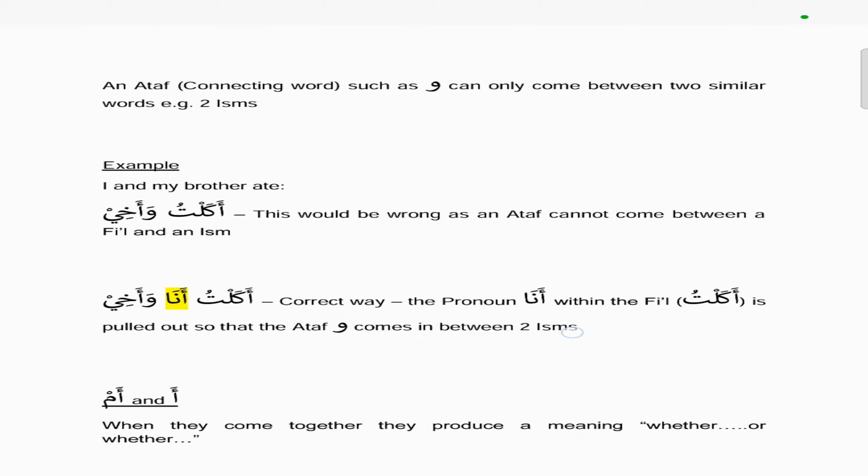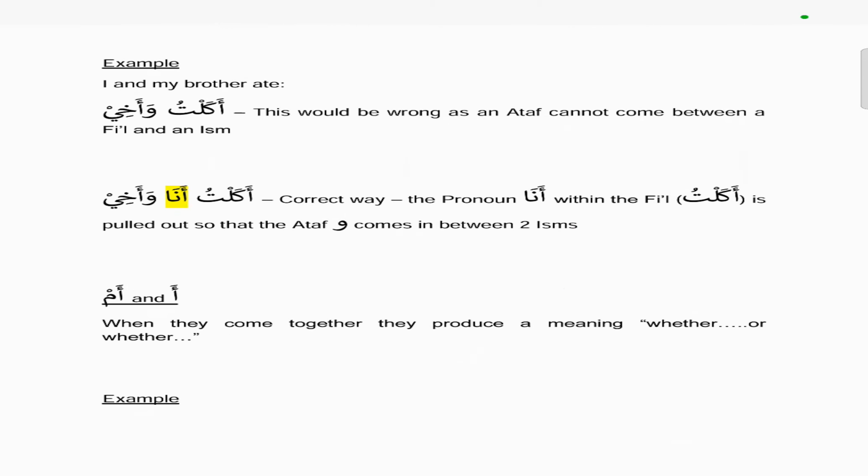So an example here is I and my brother ate. We've written down akaltu wa akhi. And this would be wrong from an Arabic grammar point of view. You can't say it like this, as an ataf, which is the wa in this case, cannot come between a fi'l and an ism. Akaltu is a fi'l, which means I ate, and akhi is an ism. So you have a fi'l and an ism with an ataf in between, and you can't do that in Arabic. So the correct way of saying it would be akaltu ana wa akhi.